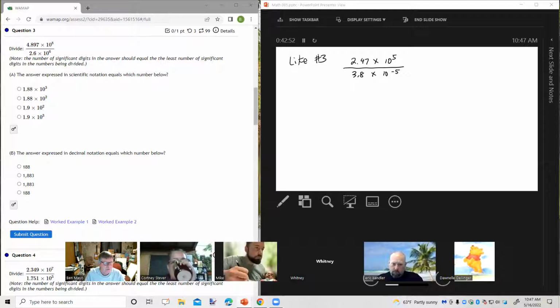Note, the number of significant digits in the answer should equal the least number of significant digits in the numbers being divided. So here again, we're going to take into play the significant digits. All right. What I'm going to do here is I'm going to split this problem apart.